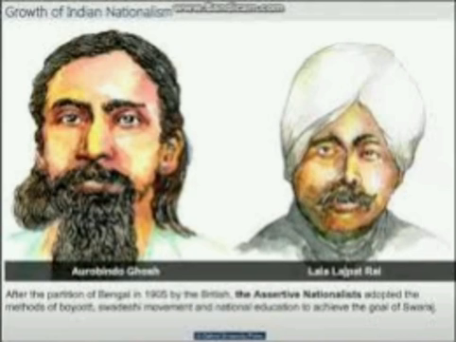The picture shows Lala Lajpat Rai, Aurobindo Ghosh, the early nationalists. We will learn about Lala Lajpat Rai, Bipin Chandra Pal, Bal Gangadhar Tilak, Aurobindo Ghosh and their role. So please revise the lesson.